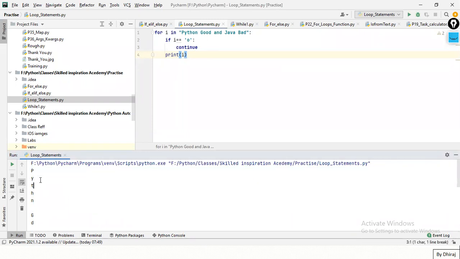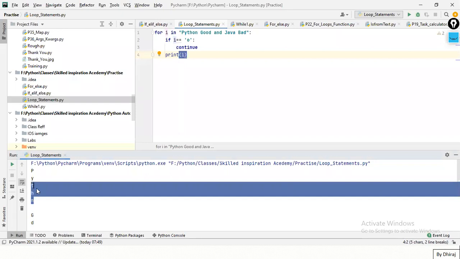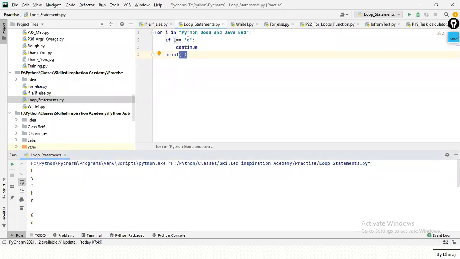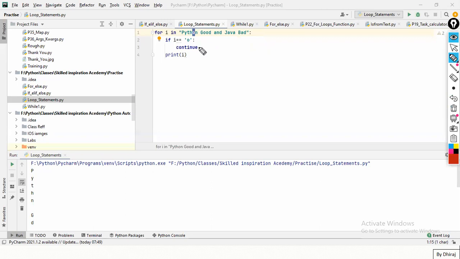See, for will take one element at one time. So i is P now. Is P equal to o? No. Print i, P is getting printed. Again, y is not equal to o, y is getting printed. Up till th is getting printed. But when i equals o, when this condition gets true, this continue statement gets executed. It means keep and go take another iteration.